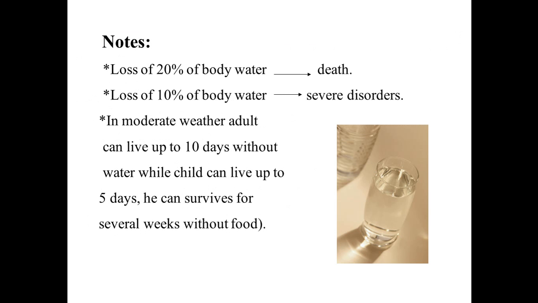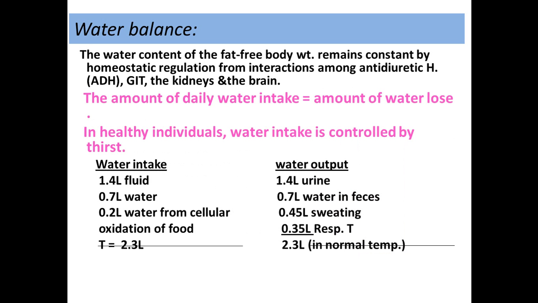And we have to note that if 20% of body water is lost, it ends with death, and if about 10% of body water is lost, there is severe disorder, severe dehydration. And we have to remember that in moderate weather, an adult can live up to 10 days without water, while children only 5 days. And he can survive for several weeks without food.